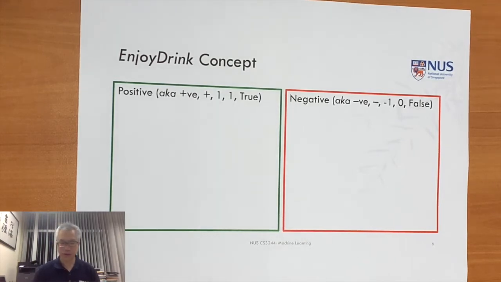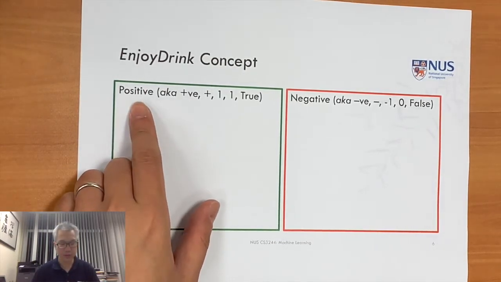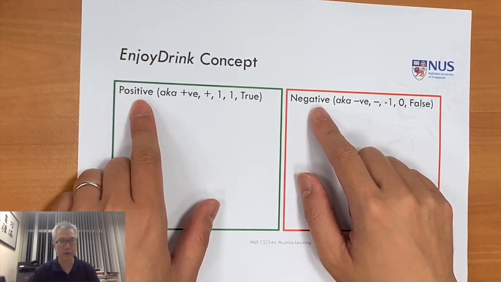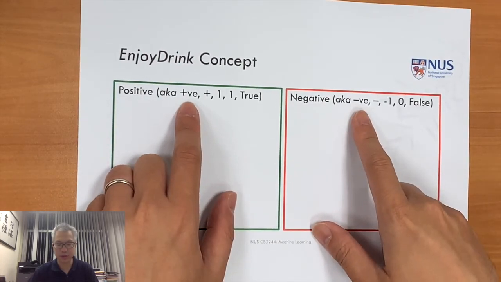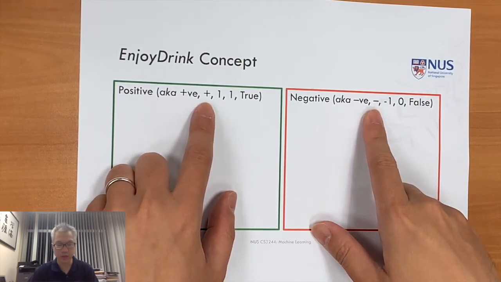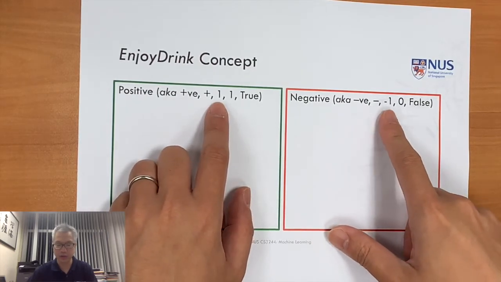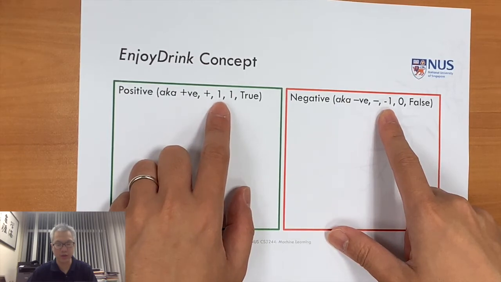So for the enjoy drink concept, we're basically going to have to put things into a positive bucket or a negative bucket based on whether we think our friend enjoys the drink or not. And there are lots of different ways that the people in machine learning denote positive and negative classes. So you'll see sometimes the notation with the plus and minus sign with the -ve at the end, or without, so plus or minus. We can also use numbers, of course, so we can say anything above 0 indicates a positive class, so a positive 1 is the unit value for that, or negative 1 for the unit value in the negative space.